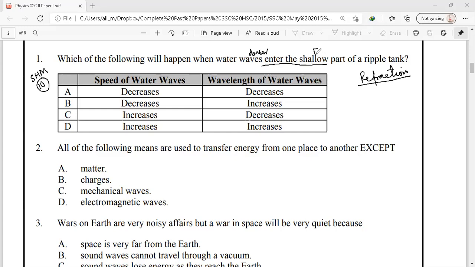In this case, when waves travel from deeper to the shallow region, the water waves will bend towards the normal, and the bending towards the normal will decrease the speed of the wave and the wavelength of the wave, while the frequency remains constant. So option A is the correct answer for this question number 1.